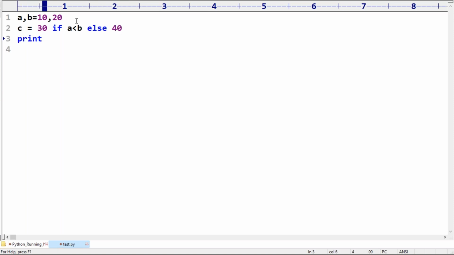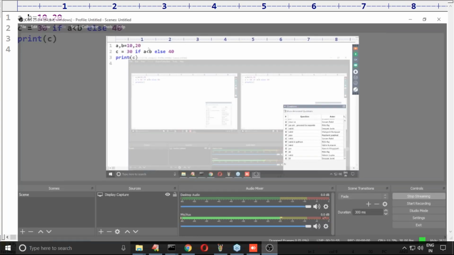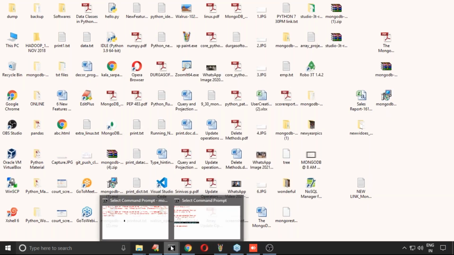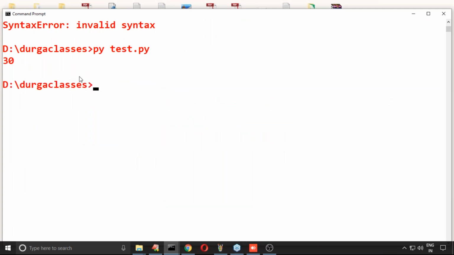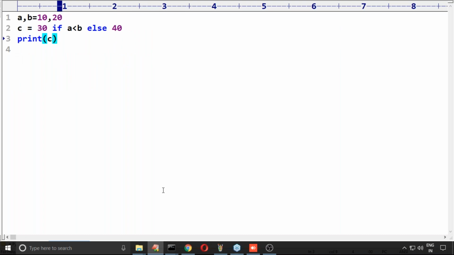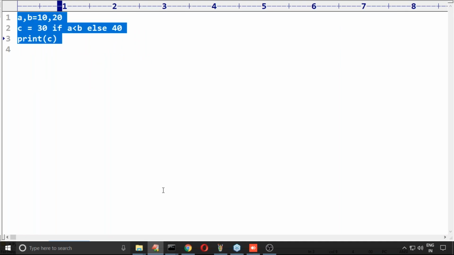Can you please print the c value? What is the output we are going to get by default in this case? Just observe carefully. If I execute this code, 30 itself is the answer we are going to get. Can you please confirm? Is each and every person in a position to understand? It is the ternary operator, right?